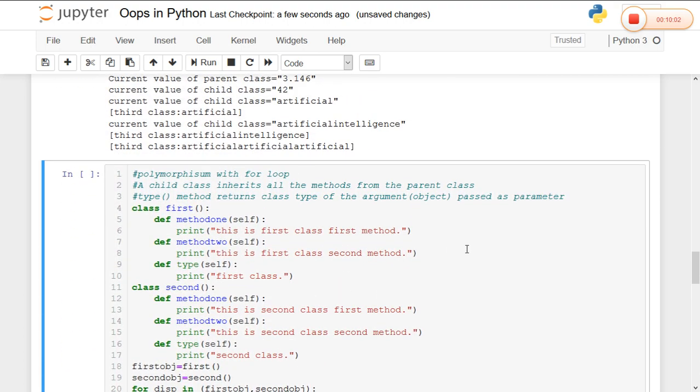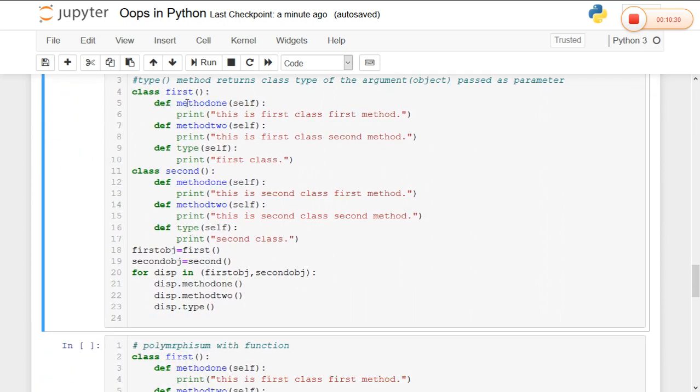Now, coming to polymorphism. Polymorphism means many forms. That is, polymorphism can be performed in many ways in Python. We can achieve it by using a function or a for loop, etc. A child class inheriting all the methods from the parent class is a definition of polymorphism. In polymorphism, the type method returns the class type of the arguments passed as parameter. To achieve polymorphism in Python, we have to use the type method.